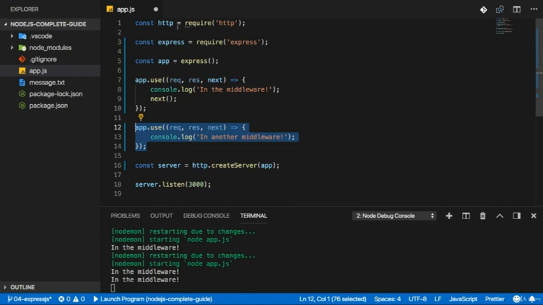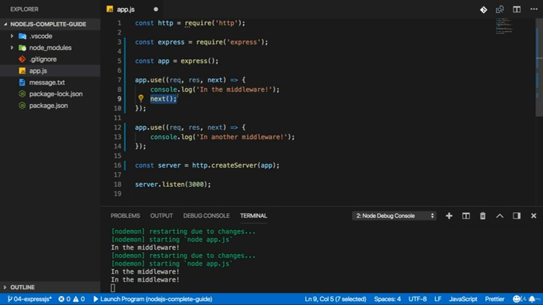So it basically goes from top to bottom through that file, you could say, through all the middleware functions, but only if we call next. If we don't call next, it just dies. So if we don't call next, we should actually send back a response, because otherwise the request can't continue its journey, so it will never reach a place where we might send a response. But if we also don't send one here, well, then we never send one.